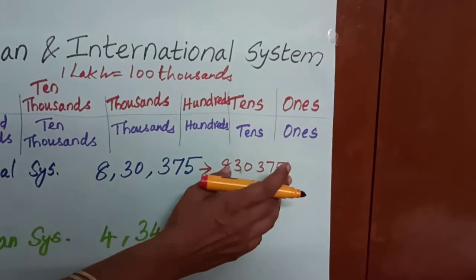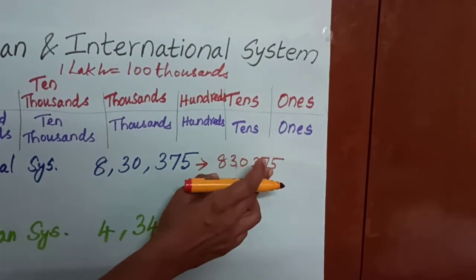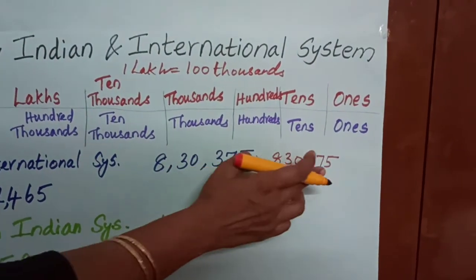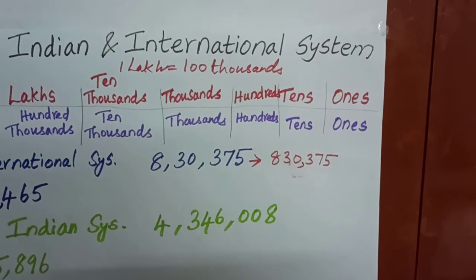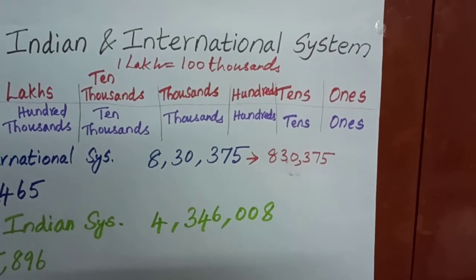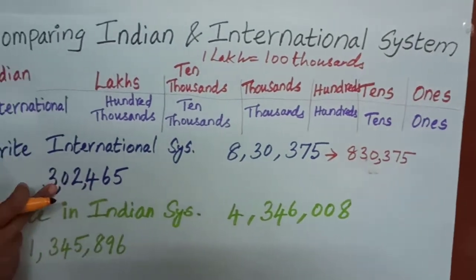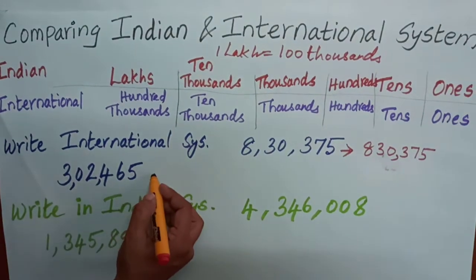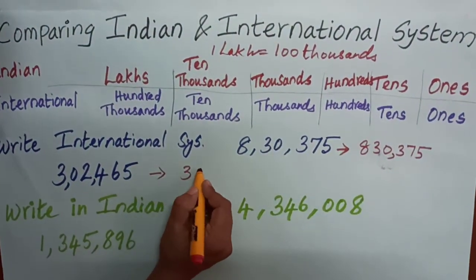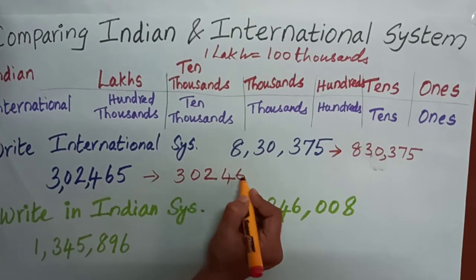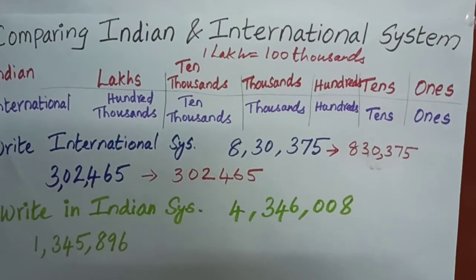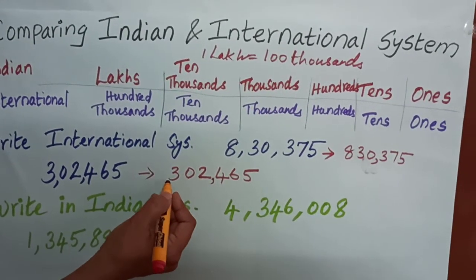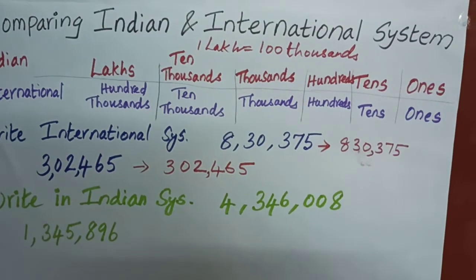Now we will insert commas in the international system. Ones, tens, 100. After 3 digits, insert a comma. So now it has changed into the international system. The next question is also given in the Indian system, and we are going to convert it to the international system. First write the number without commas: 302465. Now insert commas. Ones, tens, 100, 1000, 10,000, 100,000. That is easy, children.